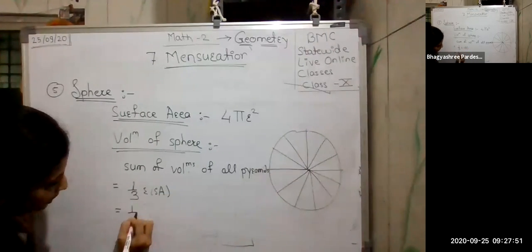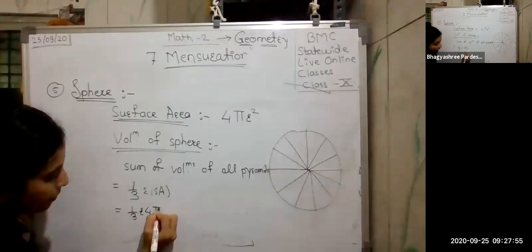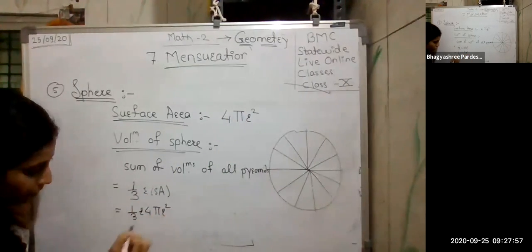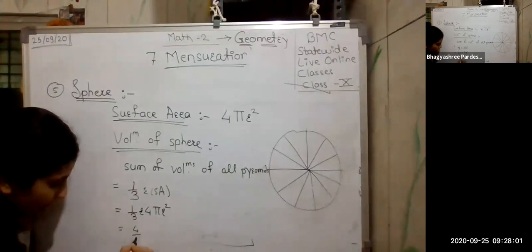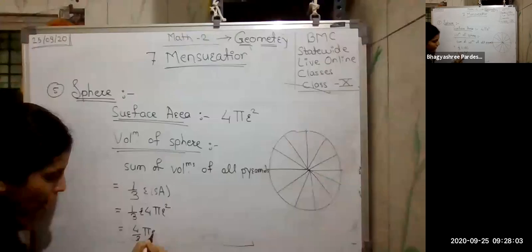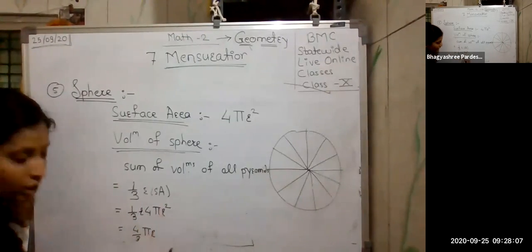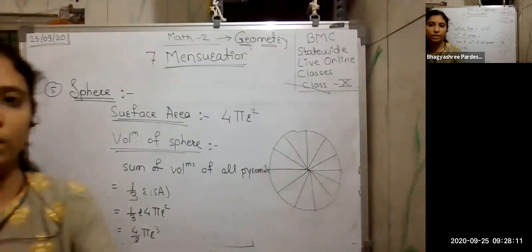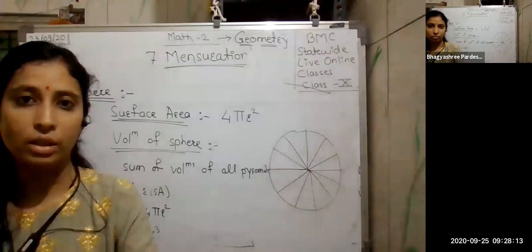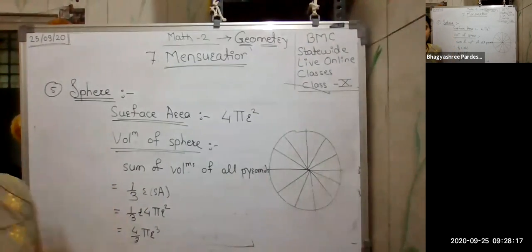So it is 1/3 radius. Surface area is 4 pi r square. Just combine this. It is 4/3 pi r, with r taken two times. So r into r square, what do I get here? This is r cube. So this is the volume of the sphere.